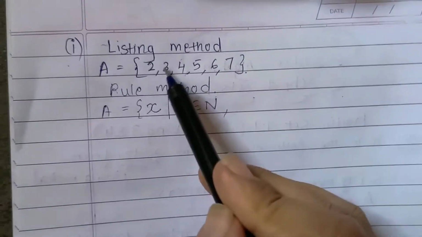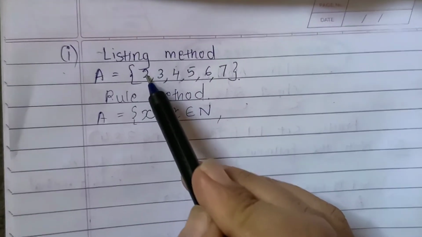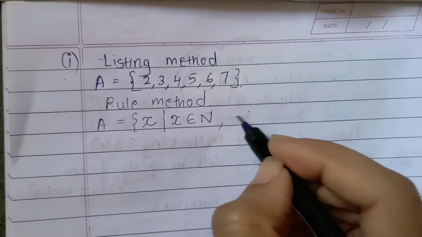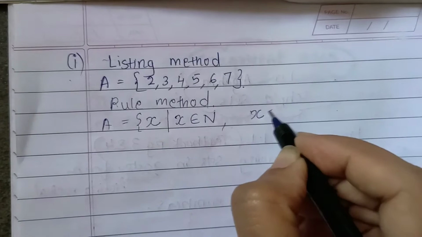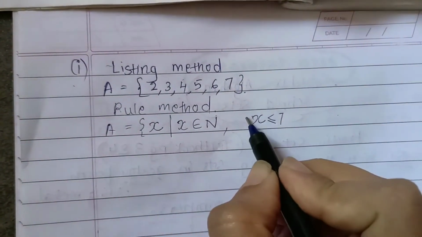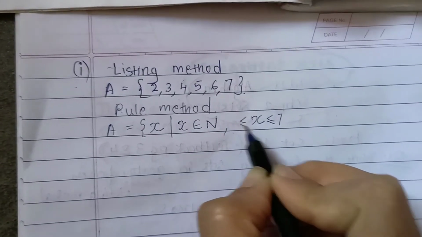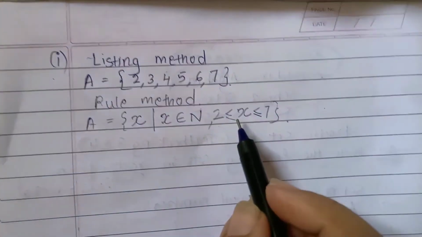Then we have considered numbers from 2 till 7. That means x is less than or equal to 7, and greater than or equal to 2. So this is the condition.